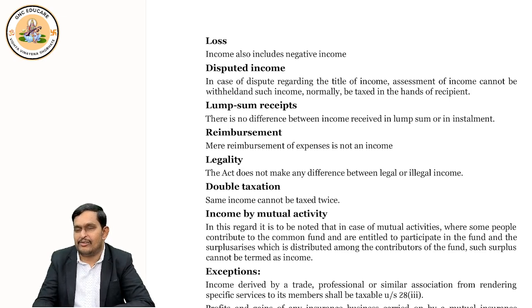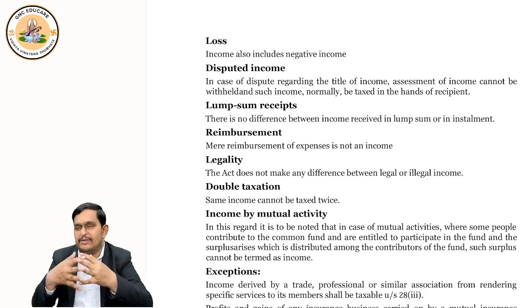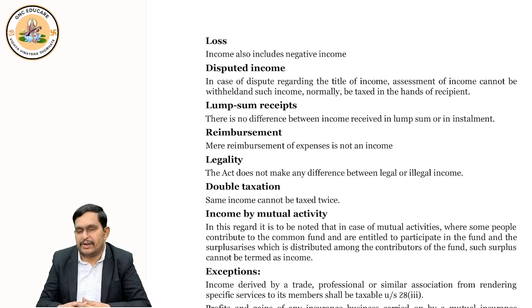Very good. Now, disputed income. Suppose it is a disputed income, there is a fight between people over some property. Now, if there is an income which is disputed, will the income tax department say, oh, it's a disputed income, let us leave it, let us not tax it? Income tax will not say that. Let your dispute continue, but first pay tax to us.